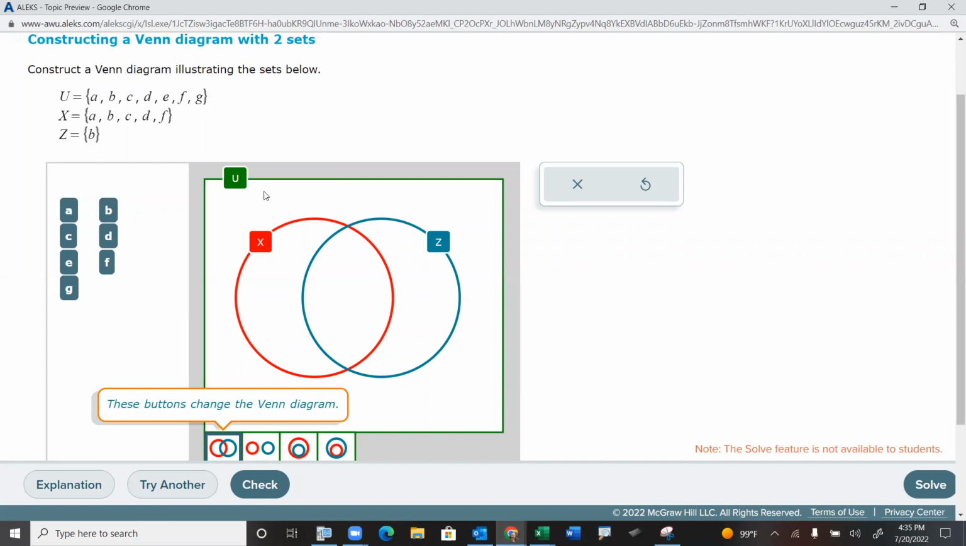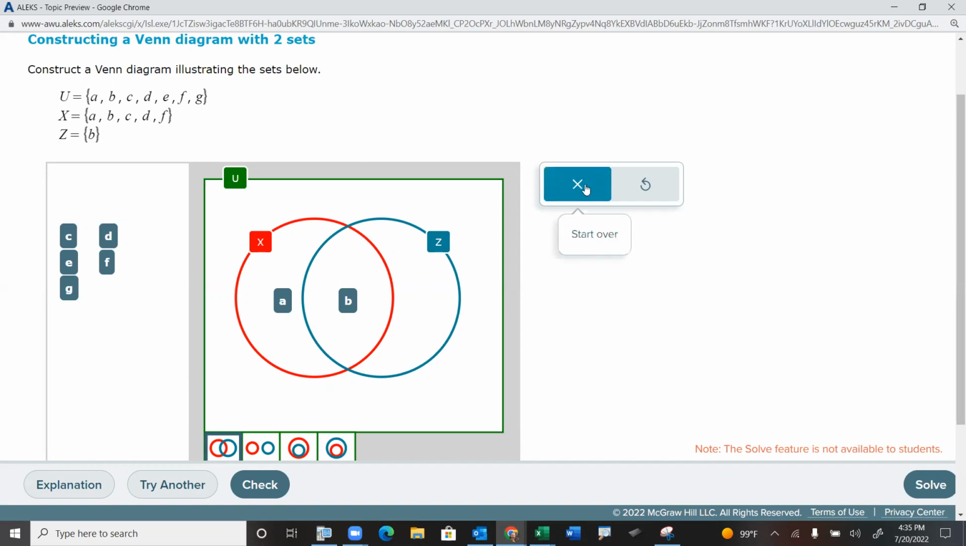Okay, so we're going to do one more of these. A is in set X only. So I'll put them there. B is in both. Oh, wait a minute, we got a problem here. Look at this. Set Z is the stuff in it is just the element B. And so everything in Z is in set X. So in other words, set Z is completely contained inside of set X.